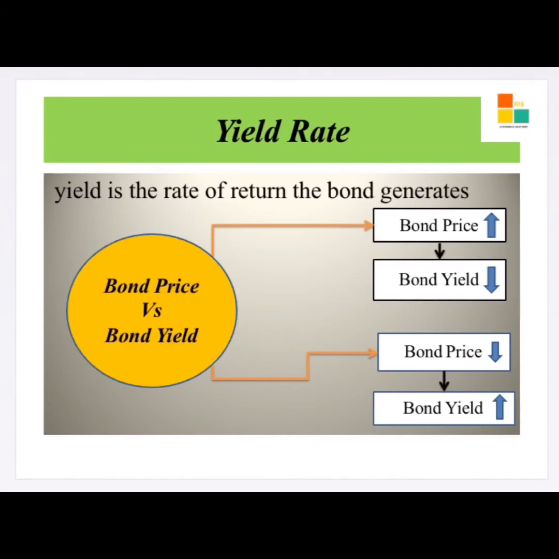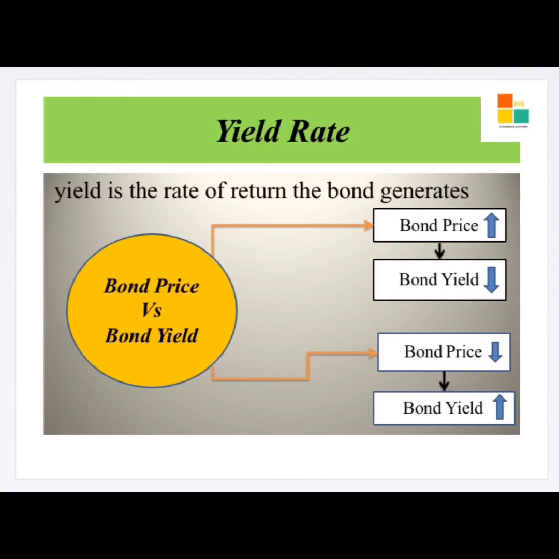Let me take the second situation and explain it to you. Let's say a third person purchased the bond for less than 100 rupees, but he will earn the same 10 rupees as interest on the bond. In this case, the yield rate on the bond has increased. So the market price of the bond will keep on changing based on the market forces of supply and demand, but the coupon rate remains the same.